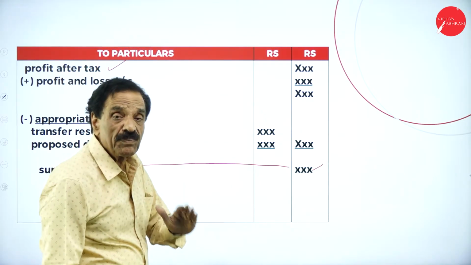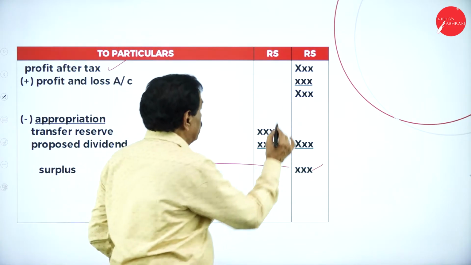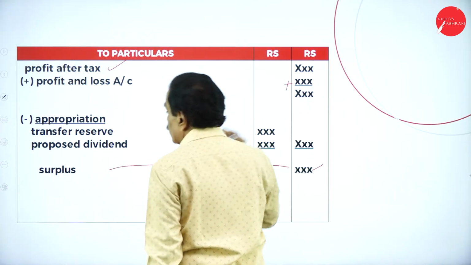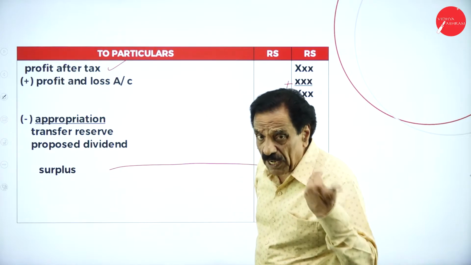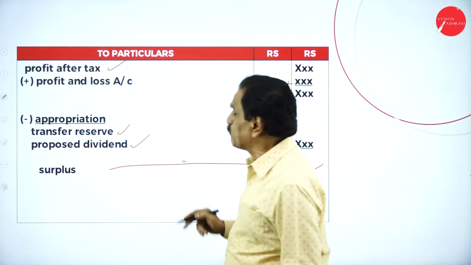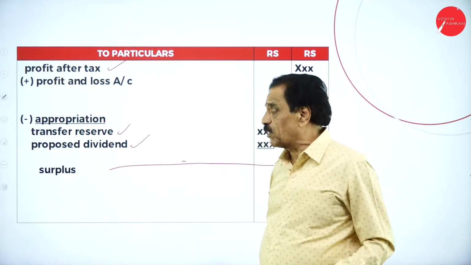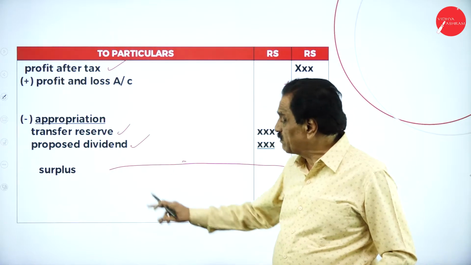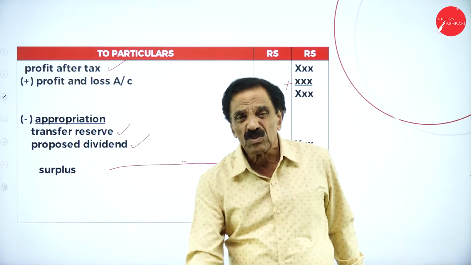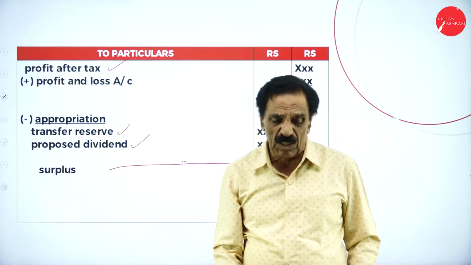If there is any profit of the last year on the credit side of the trial balance, add that profit. This is the total. Out of that, appropriation: transfer to reserve, and if any dividend is proposed in the adjustments, that should be deducted. Whatever the difference is, that is called the surplus. So this is a beautiful format you have got. According to this format, you have to work it out.